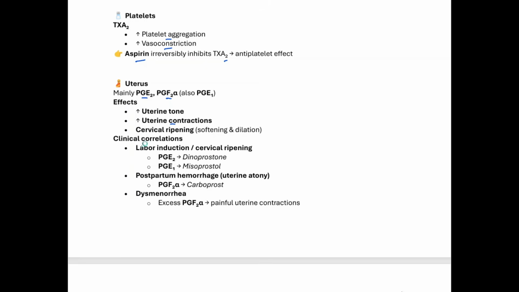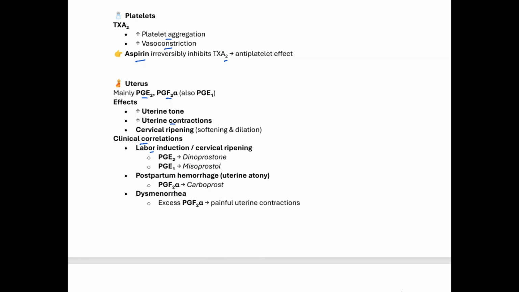Abortion. And what are the clinical correlations, or clinical uses? So like labor induction or cervical ripening. So we can use our prostaglandin E2 analog like dinoprostone, or we can use our prostaglandin E1 analog, which is misoprostol.